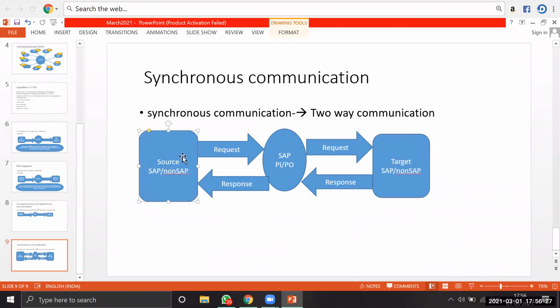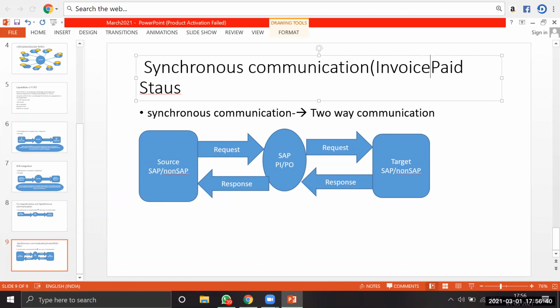Now we'll take one example. We have an invoice paid status interface. Invoice is nothing but a bill. We'll send an invoice number, a bill number, as the request. Assume it is 123. The same invoice number will go to the corresponding destination system.